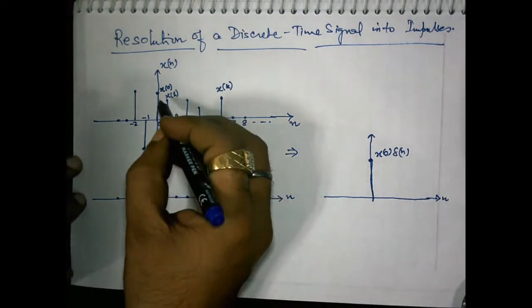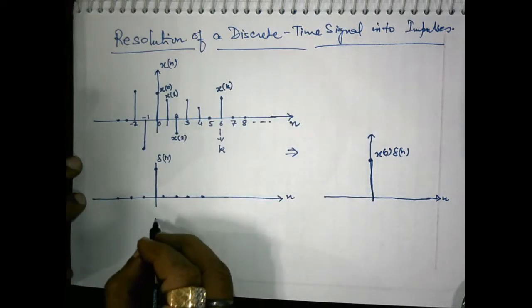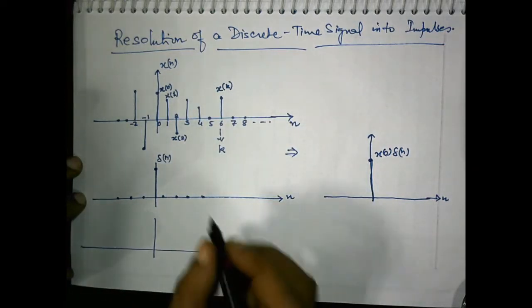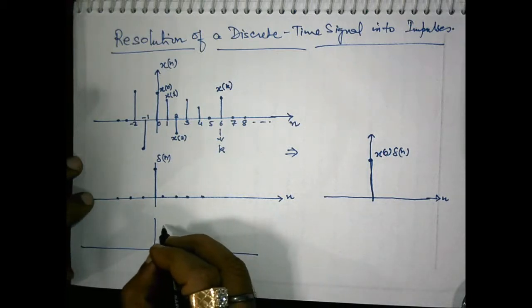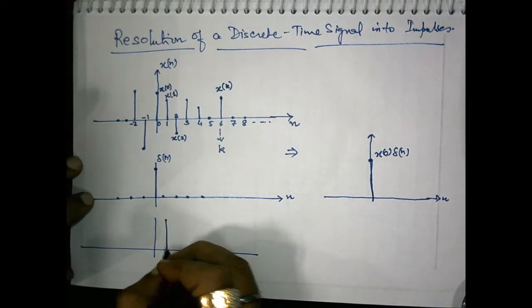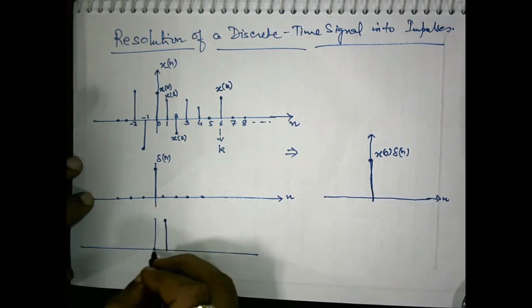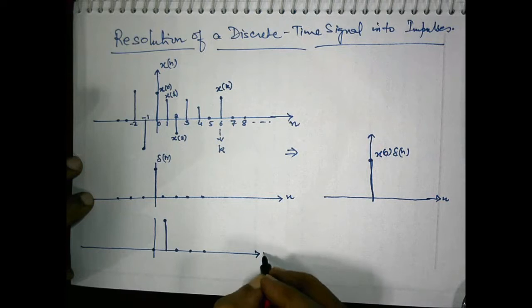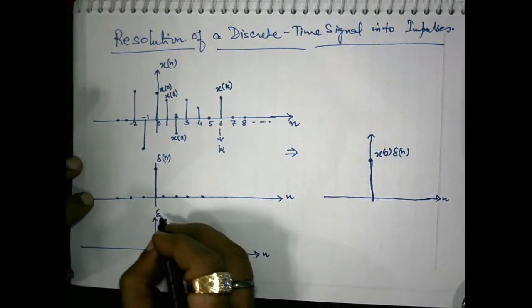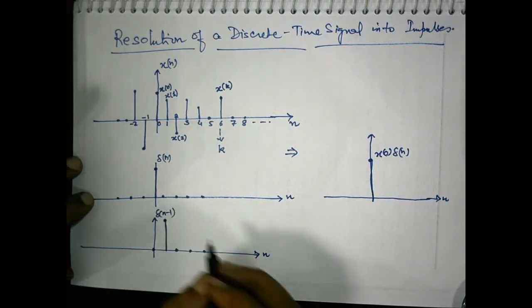Suppose we multiply this x(n) by delta(n minus 1), means a shifted version of the impulse. This means we are multiplying x(n) by delta(n minus 1). This is delta(n minus 1).